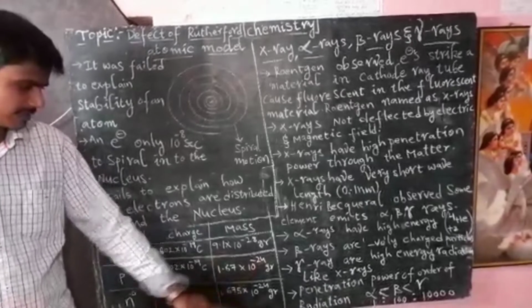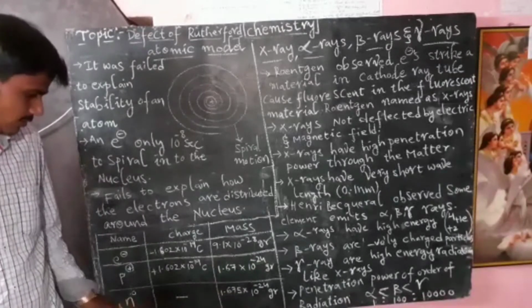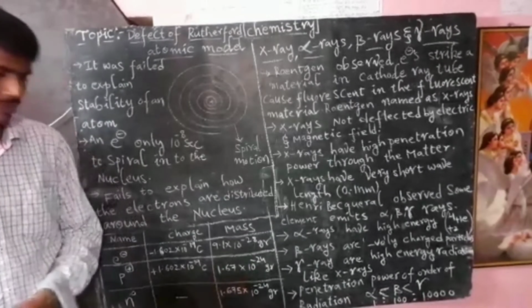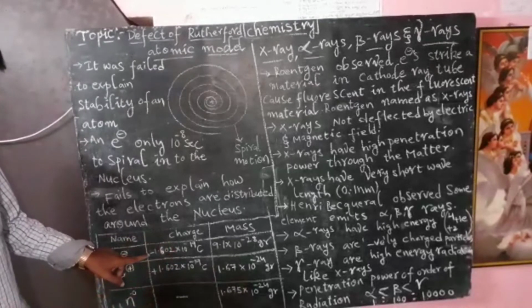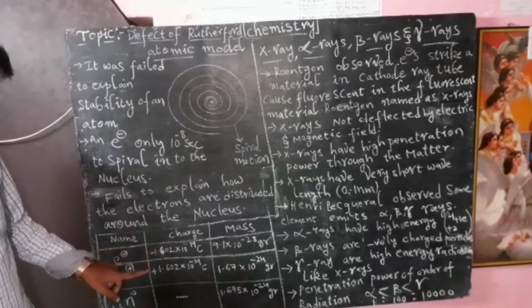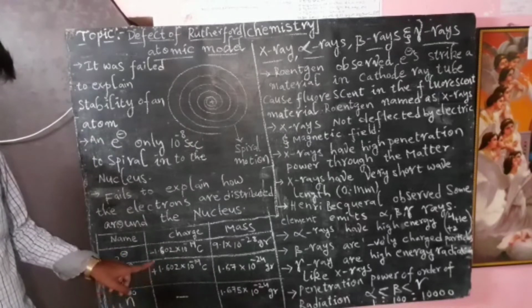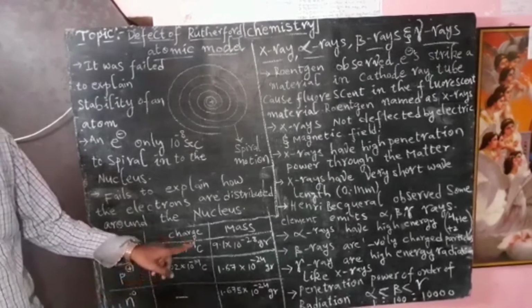So 1.6, where is the neutron? Here the neutron mass is 1.675 into 10 to the power of minus 24 grams. If you observe this chart, here the charge of the electron is minus, the same value for proton is plus. Okay, minus 1.602 into 10 to the power of minus 19 coulombs.